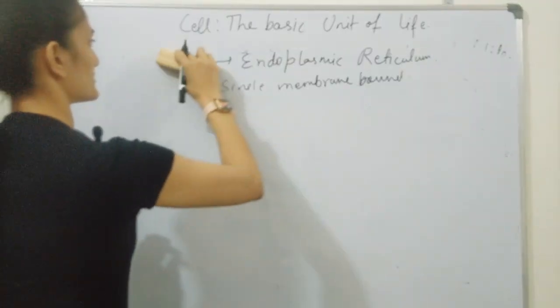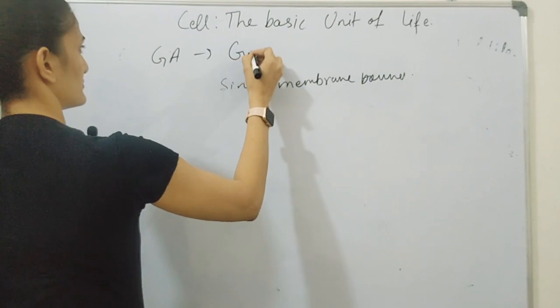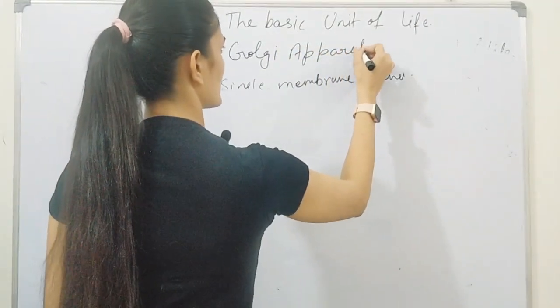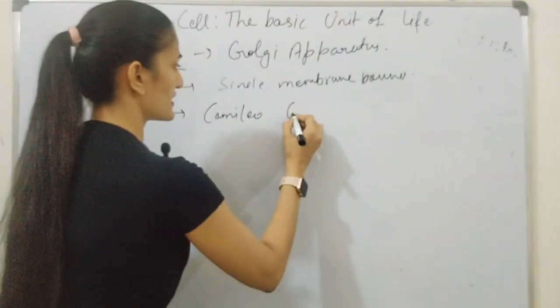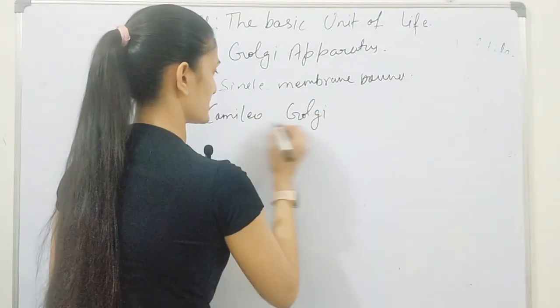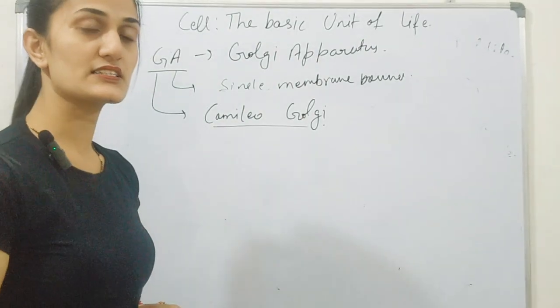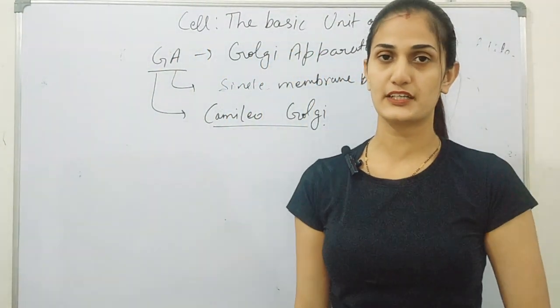So now let's discuss the next cell organelle which is associated with the endoplasmic reticulum, the Golgi apparatus. This Golgi apparatus is also single membrane bound in nature, and it was discovered by the scientist Camillo Golgi. Now, this Golgi apparatus is in close association with endoplasmic reticulum.